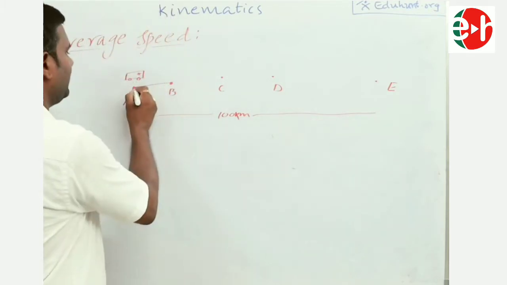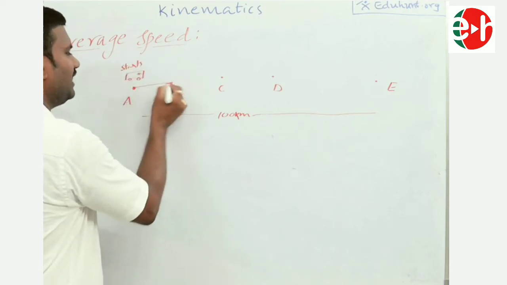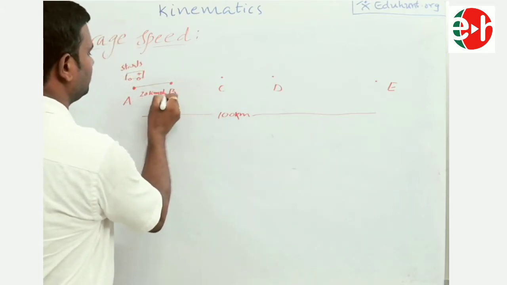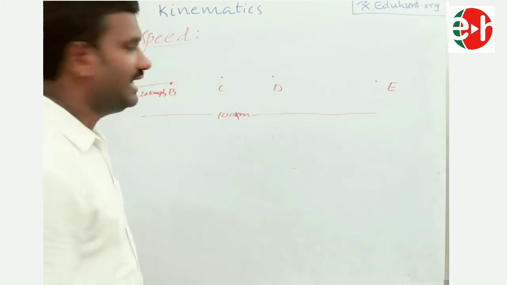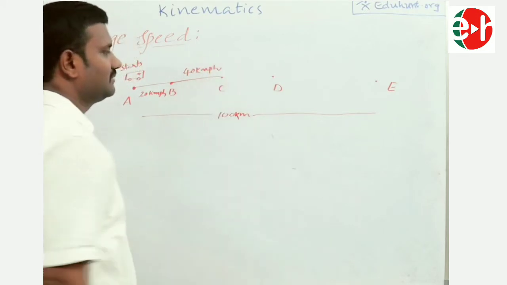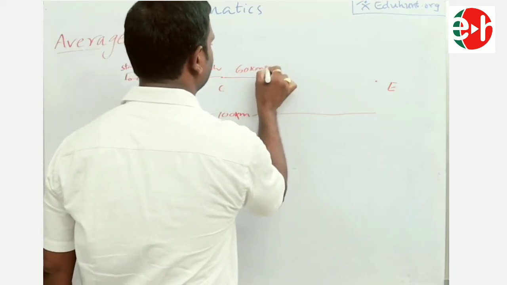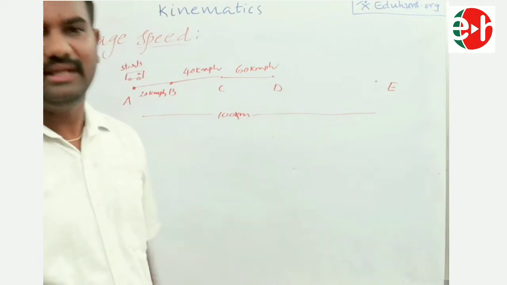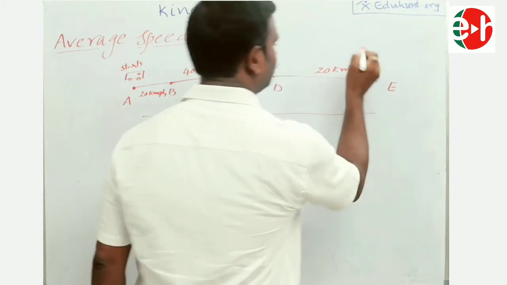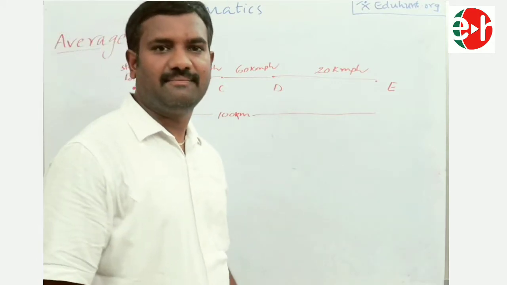Now, from A he starts. From A to B, he travels with a speed of say 20 km/h. Next, B to C, he travels with a speed of 40 km/h. Next, C to D, he travels with a speed of say 60 km/h. Next, from D to E, he travels with a speed of 20 km/h. So with different speeds he is traveling.